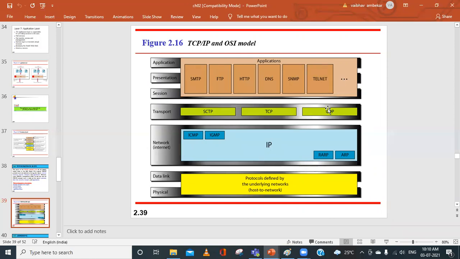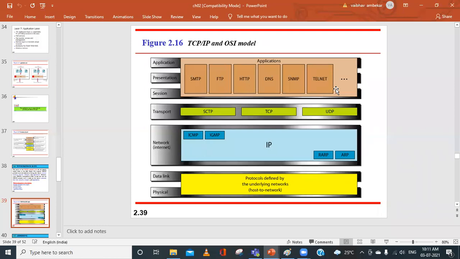When this data is received by the transport layer from the application layer, the transport layer breaks it into smaller parts, which we can call small chunks. A chunk is nothing but a small piece of data.